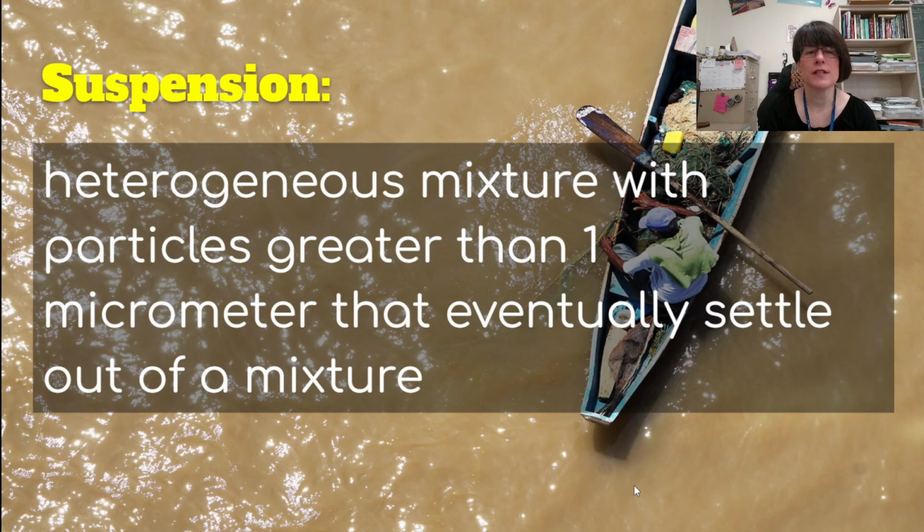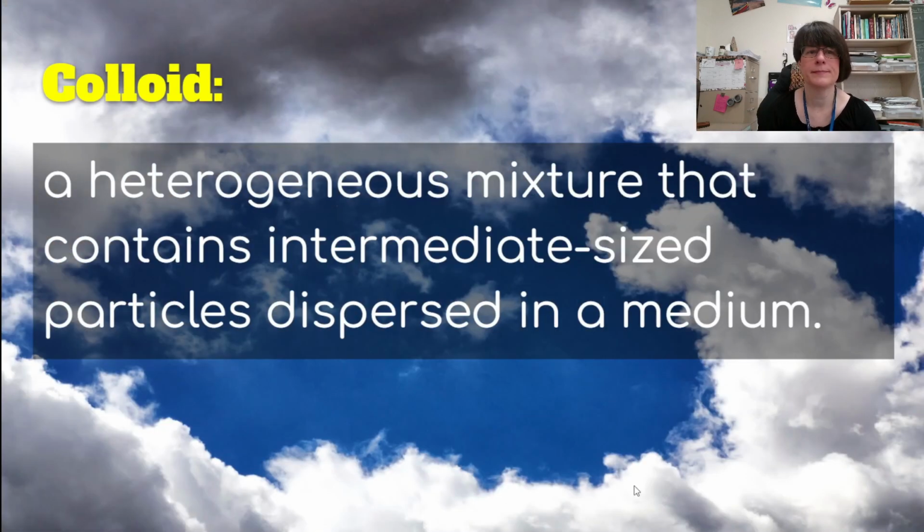So a suspension is a heterogeneous mixture with particles greater than 1 micrometer that eventually settle out of a mixture. And I have a muddy river here because a muddy river is a suspension. There are particles that are mixed up in that water right now that if they were just left in quieter water would settle out to the bottom.